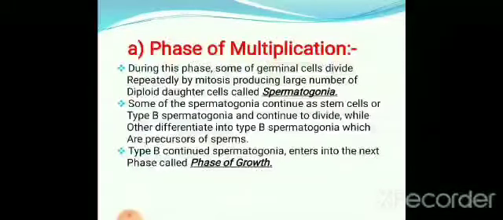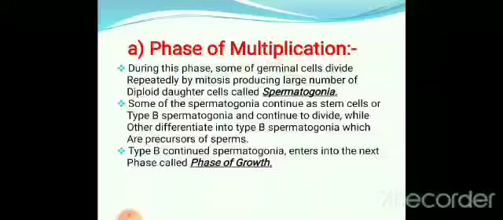So some type B spermatogonial cells enter into the next phase. Which phase is the next phase? That is the phase of growth. Okay, so here the cells are going to be multiplied. The cells keep multiplying in this cell.